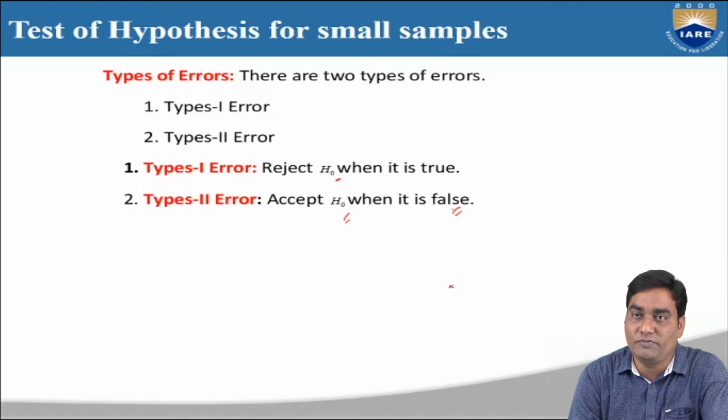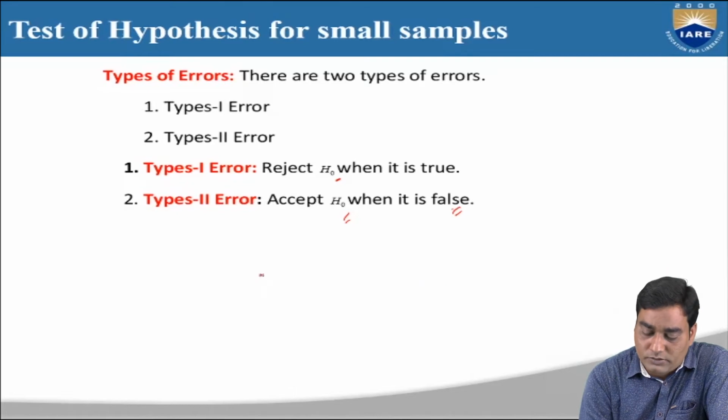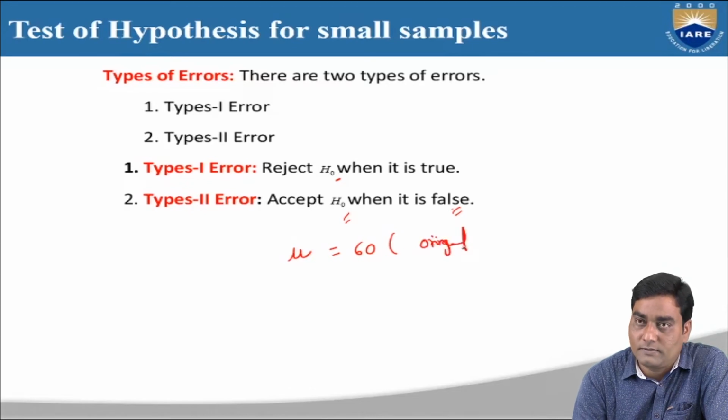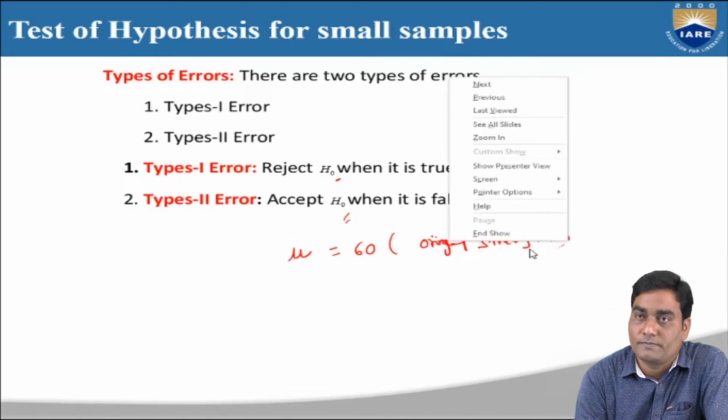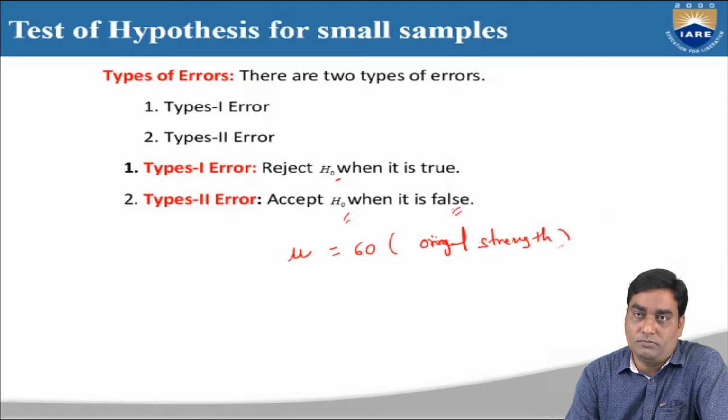I will explain with one example to get a clear idea about types of error. Suppose the students in a classroom are 60 members. This is the original strength, mu equal to 60.